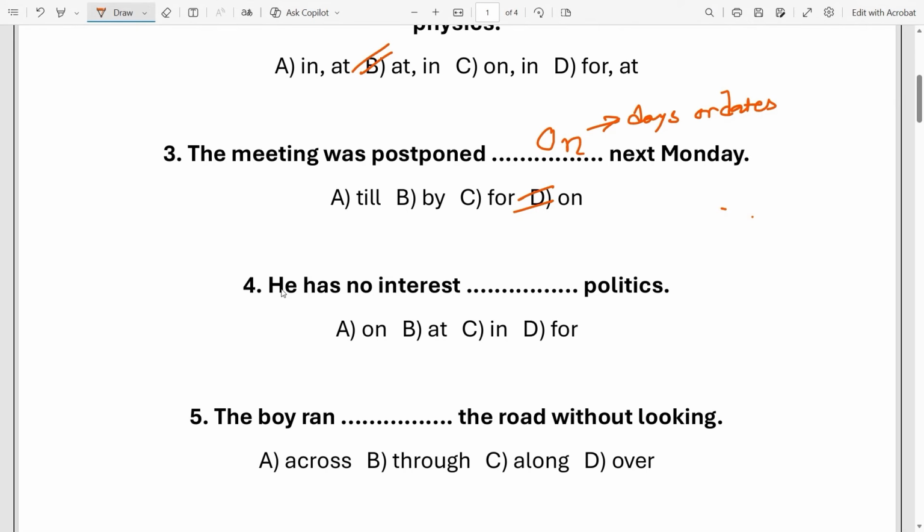Next, he has no interest dash politics. So tell me the right answer. So look, he has no interest in politics. So option C is the right answer. Actually the word interest is always followed by the preposition in. So interest in music, interest in sports, interest in politics, etc. Okay, so next.